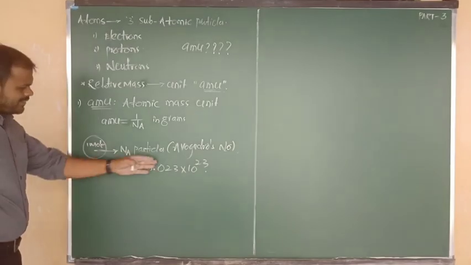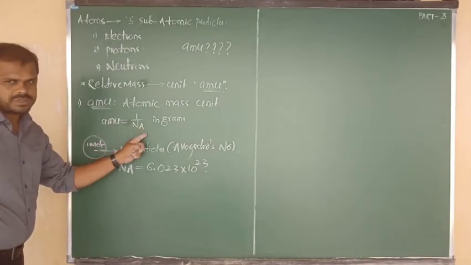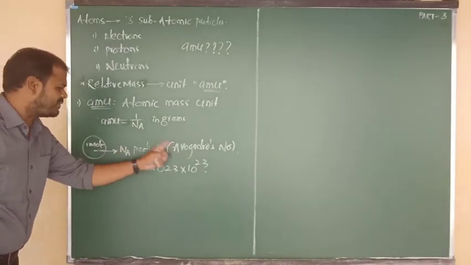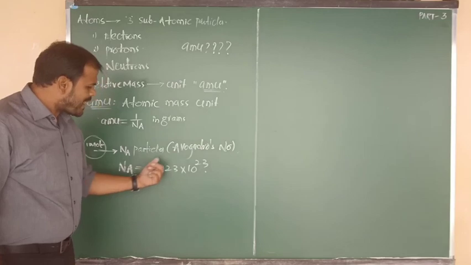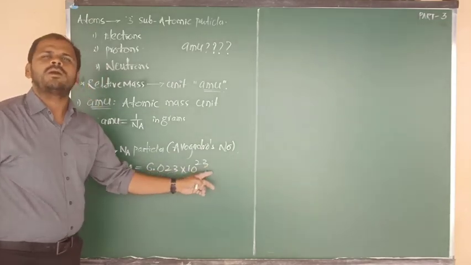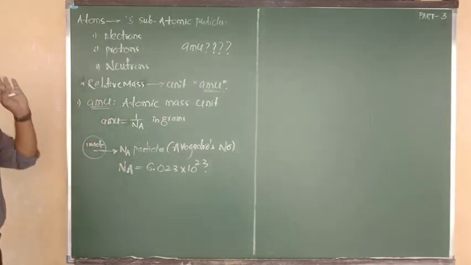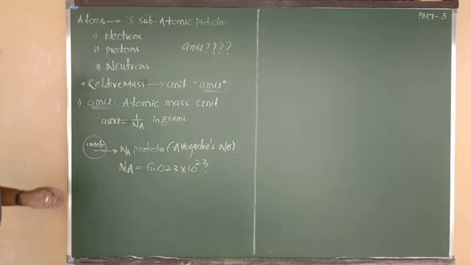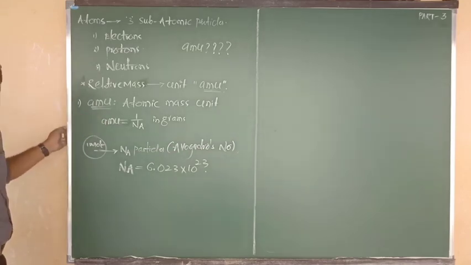Actually here we don't need to discuss this, but to calculate AMU, we require Avogadro's number. That's why I have given the information about Avogadro. So what is the value of Avogadro's number? 6.023 into 10 to the power of 23 number of particles will be there in 1 mole of substance. That is the meaning. Again, go to the AMU concept.